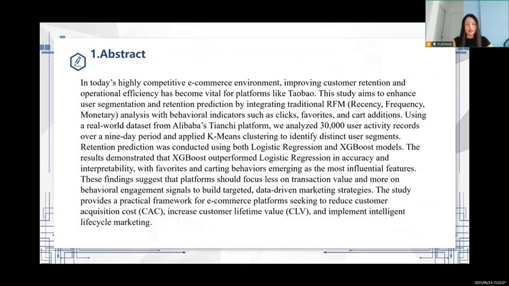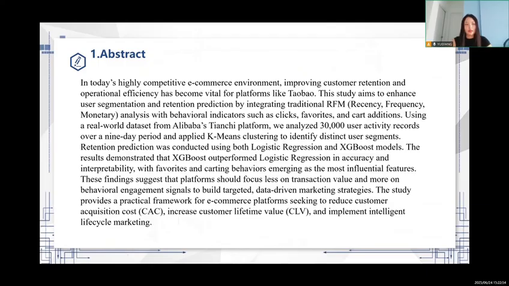Abstract. In today's highly competitive e-commerce environment, improving customer retention and operational efficiency has become vital for platforms like Taobao. This study aims to enhance user segmentation and retention prediction by integrating traditional RFM analysis with behavioral indicators such as clicks, favorites, and cart additions.